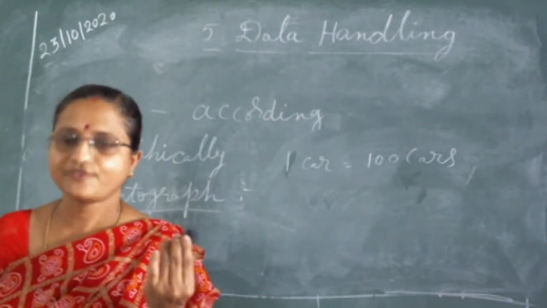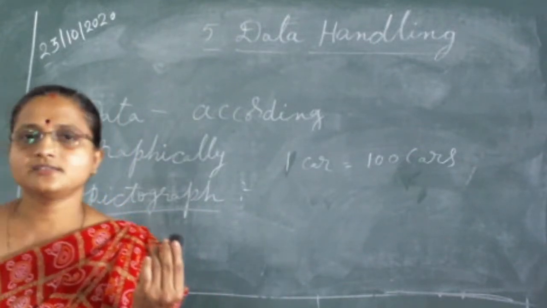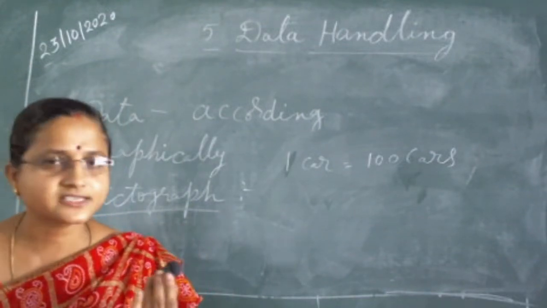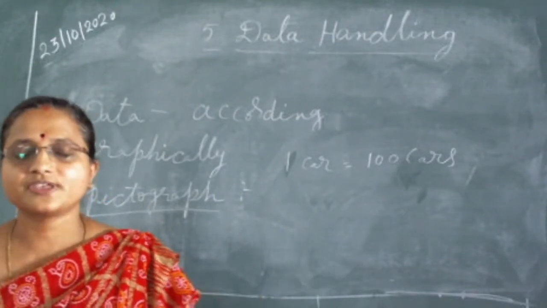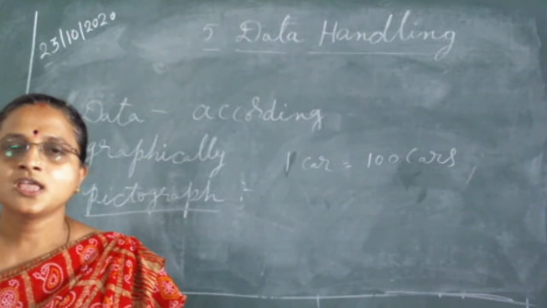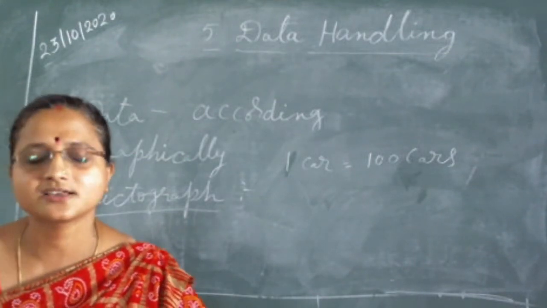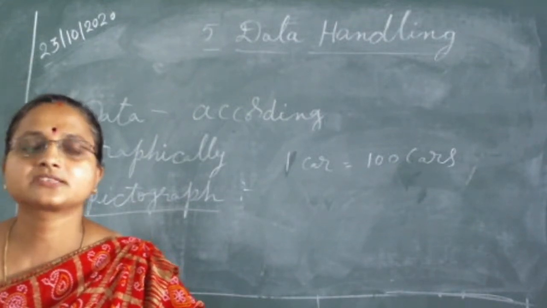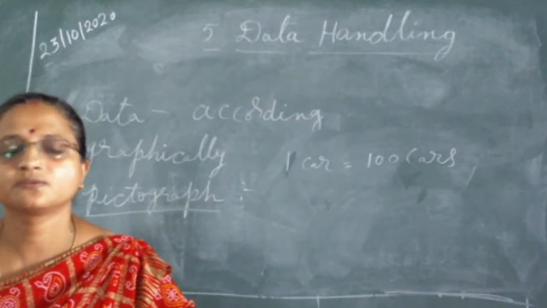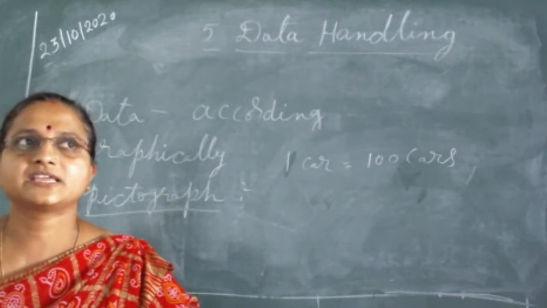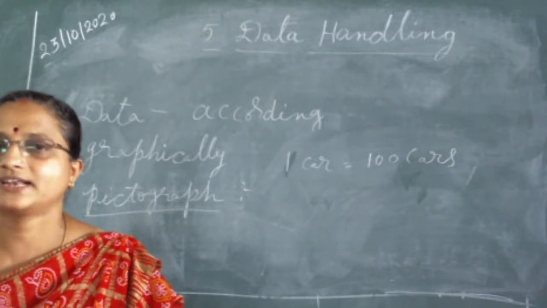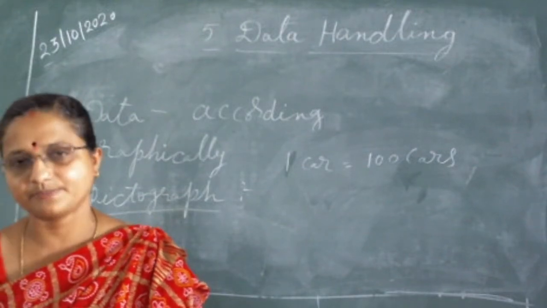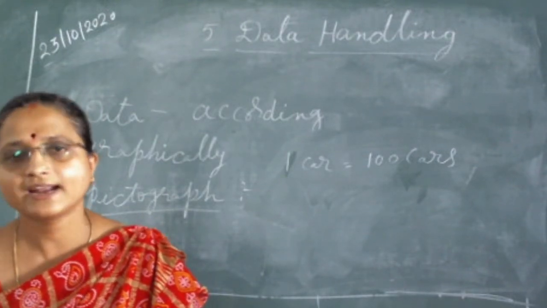Half of 100 is 50. And in August, we have seen the pictures of 3 cars in this pictograph. One car is equal to 100 cars. So in August, if we have seen 3 cars, it means 100 plus 100 plus 100. In August, how many cars were they producing? 300 cars. And in September, we have seen the pictures of 4 cars. What is the meaning of 4 cars? 4 cars means 100 plus 100 plus 100 plus 100. One car represents 100 cars. So in September they were producing 400 cars.